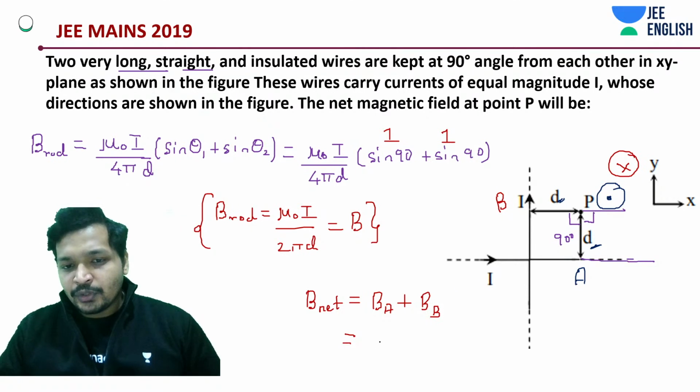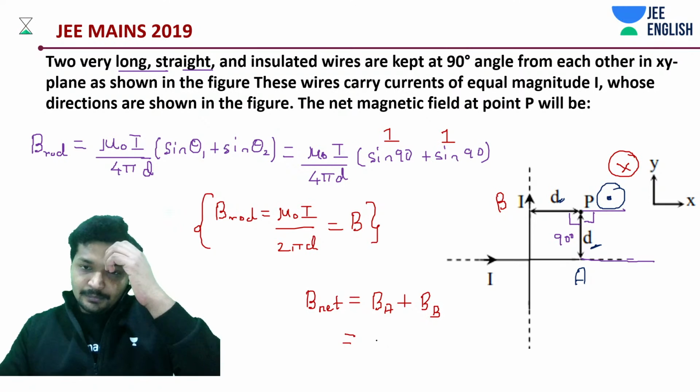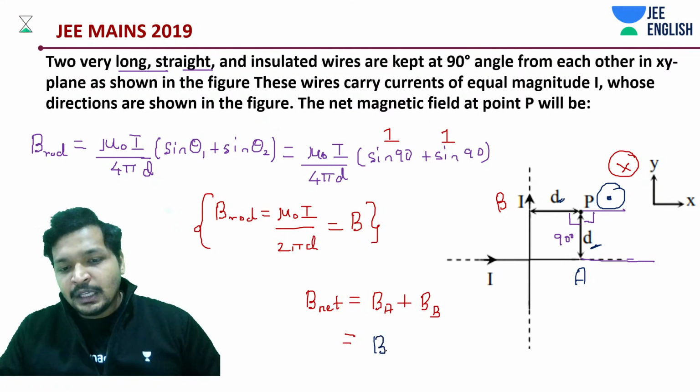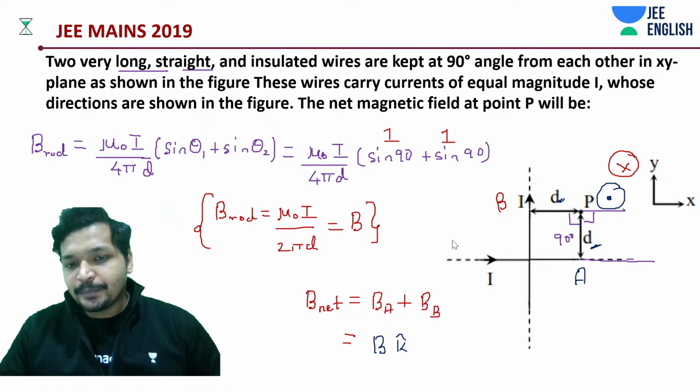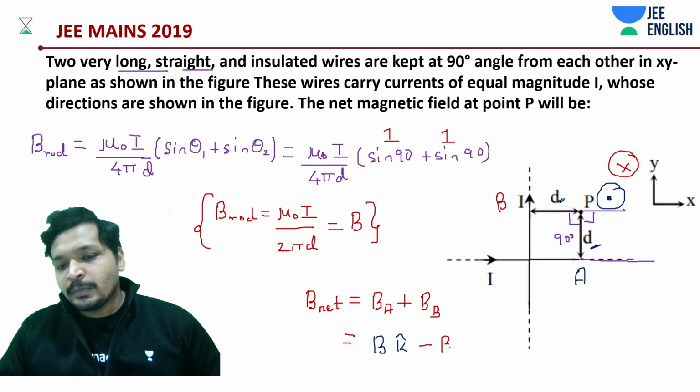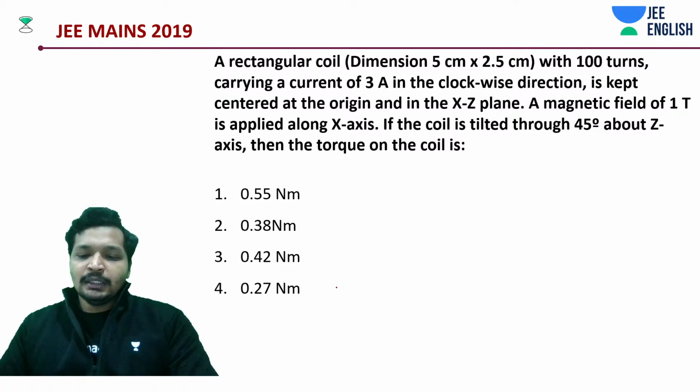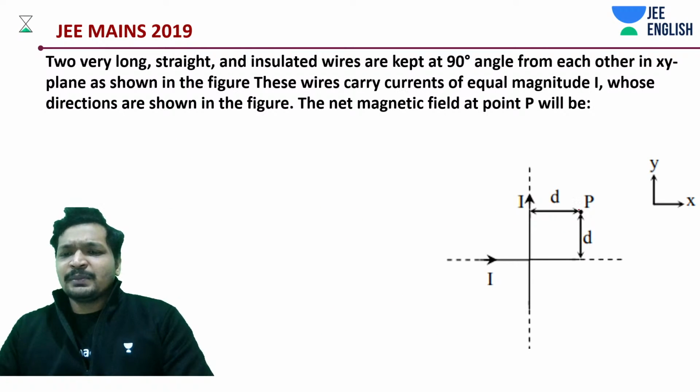Outside. So we can say this is B into plus K cap, and BB is inside, so it's going to be B into minus K cap, so this should be 0. That's it. At this point, field should be 0.